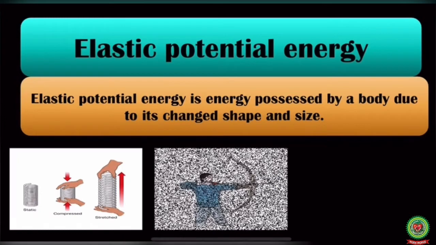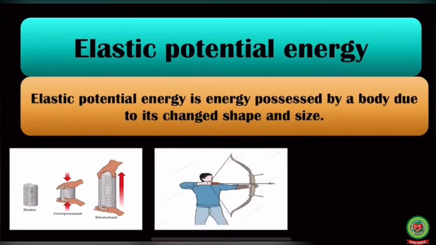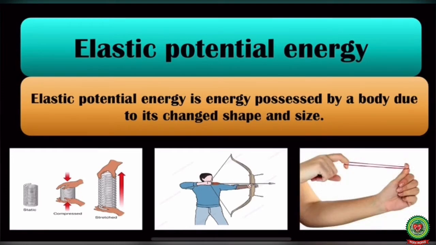Next is example of an arrow and a bow. When a bow is stretched, its shape is changed, due to which it possesses elastic potential energy. When the arrow is shot from the bow, that elastic potential energy is converted into the kinetic energy of the arrow. Let us take one more example, which is stretching a rubber band. When we stretch a rubber band, its shape and its size changes, due to which it possesses elastic potential energy.